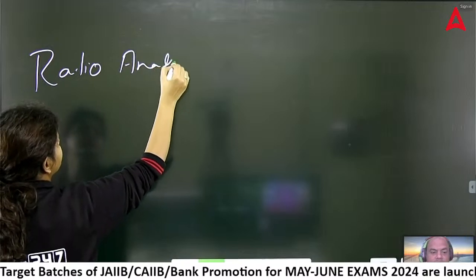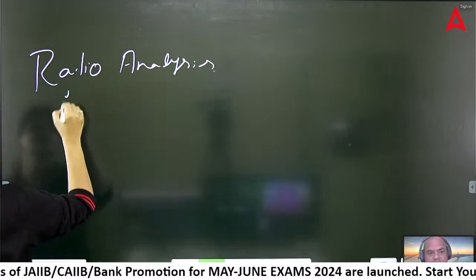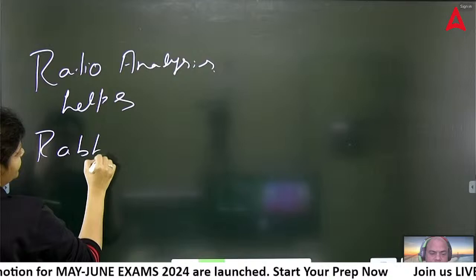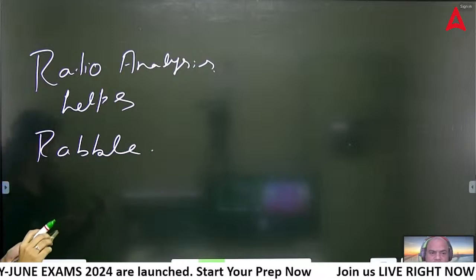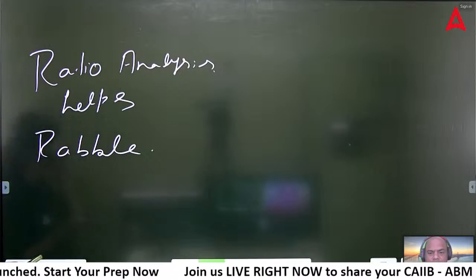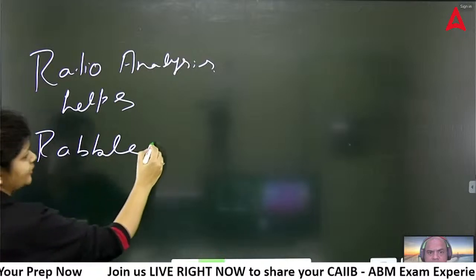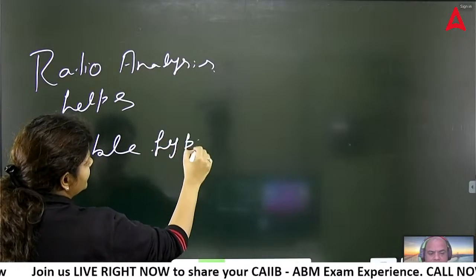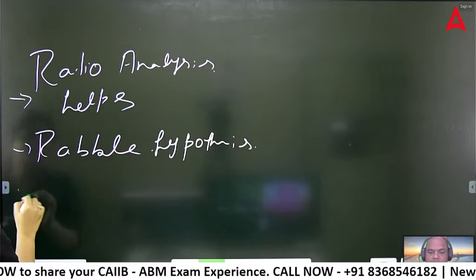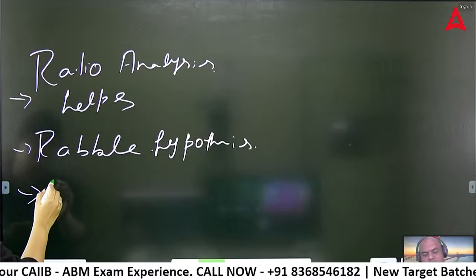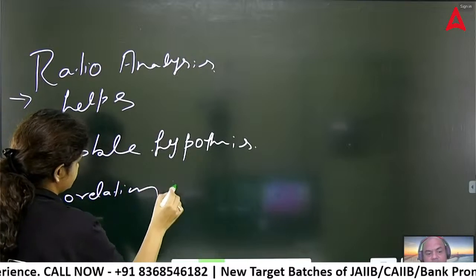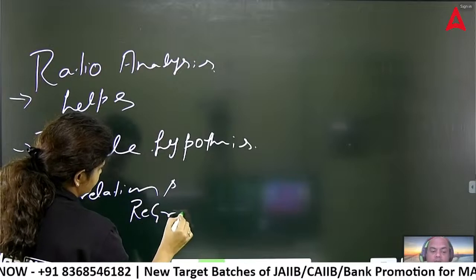Next question was on Rabble hypothesis. Rabble hypothesis is all about workers being motivated by money. Yesterday I've already told you there is another name for Rabble hypothesis, that is rational economic view. So maybe they can ask even from this name also, Rabble hypothesis or rational economic view. Both are the same thing. Workers are motivated only by money. Then there was a numerical on correlation. Correlation case studies we have taken many times in the classes. So the same case study was asked. Again, a numerical on time series.